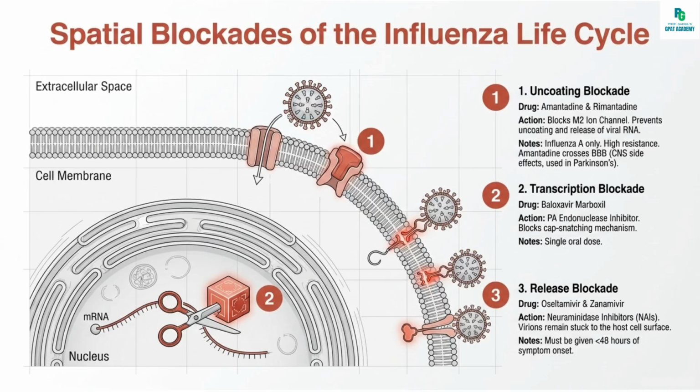Next class is the M2 ion channel blockers, that is adamantanes. They block the M2 proton channel of influenza A virus, preventing the uncoating and release of viral RNA into the host cell. Amantadine and rimantadine are only active against influenza A and are inactive against B. Amantadine crosses the BBB and hence has CNS side effects like insomnia and hallucinations. It is also used for Parkinson's disease to increase dopamine release.